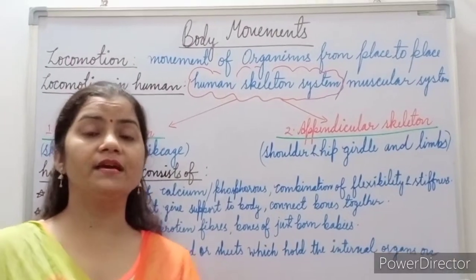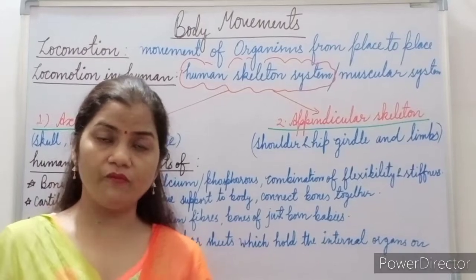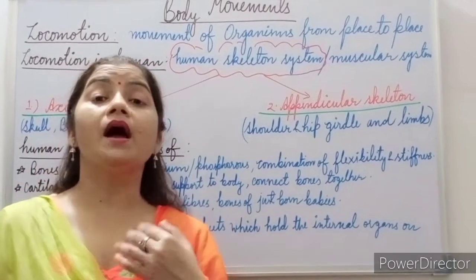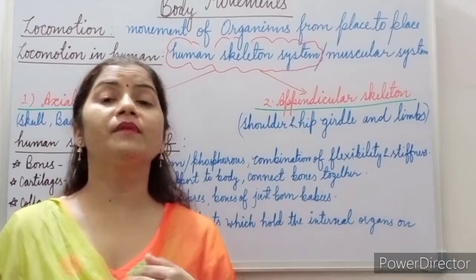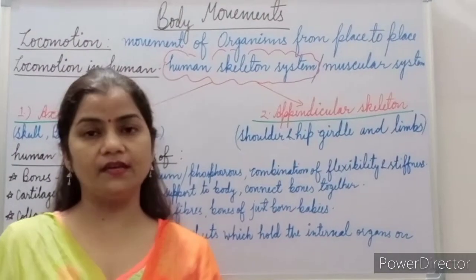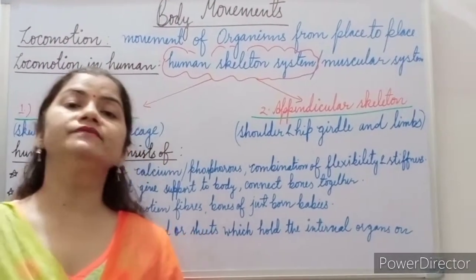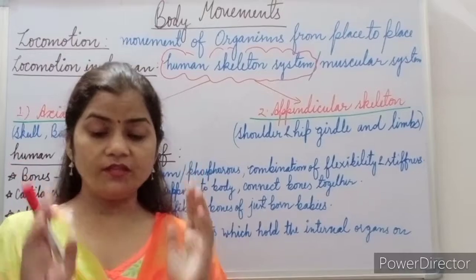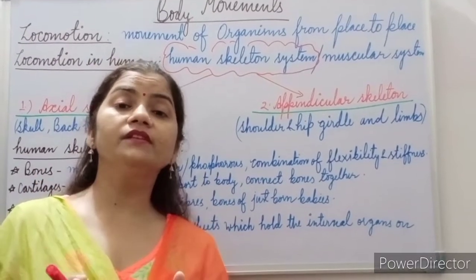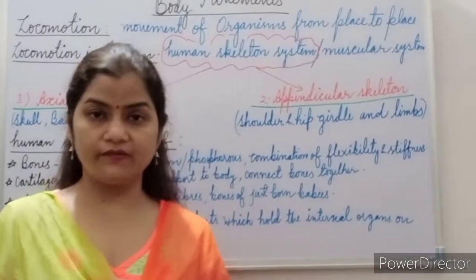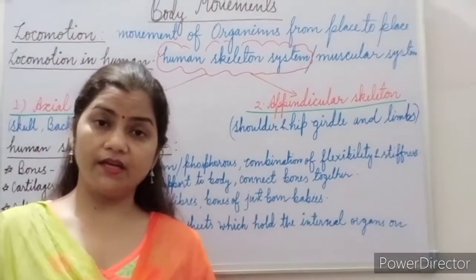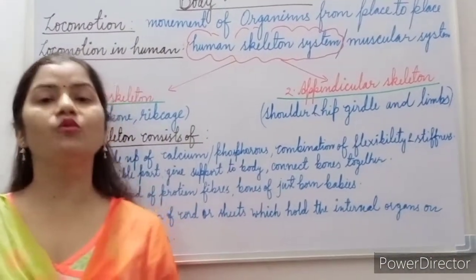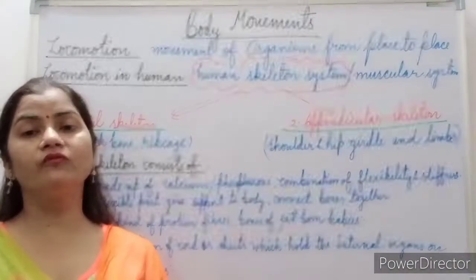For example, as I am speaking to you, my body parts are also moving. I am not changing my position, but still my hands are moving, my eyeballs are moving, even my neck is moving. So all this movement is a feature of living organisms. Non-living things cannot move on their own; they move only when an external force is given to them. For example, the fan works due to electricity. When the electricity supply is given to the fan, only then can the fan move. But living organisms can move on their own.